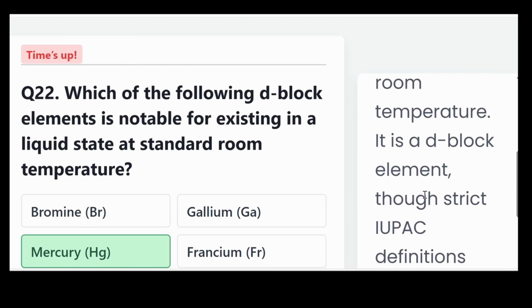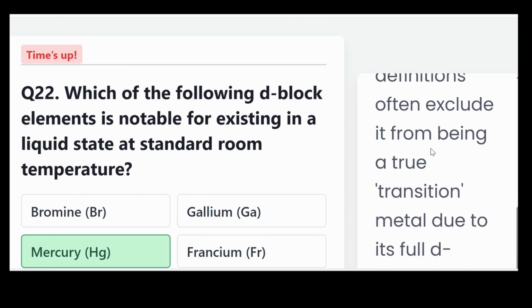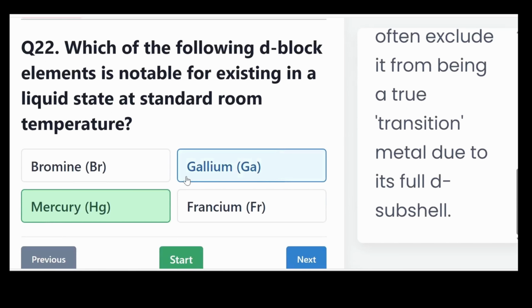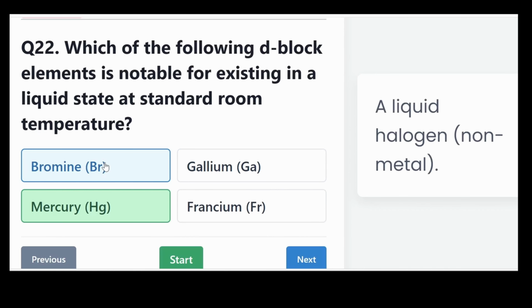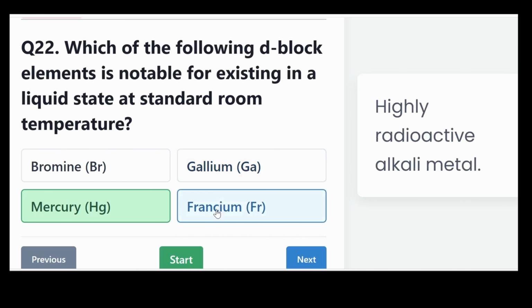It is a d-block element, though the strict UPSC definition often excludes it from being a true transition metal due to its full d subshell. Bromine, on the other hand, is a liquid halogen that is a non-metal. Gallium melts slightly above room temperature, that is 29.7 degrees Celsius. Francium is a highly radioactive alkali metal.